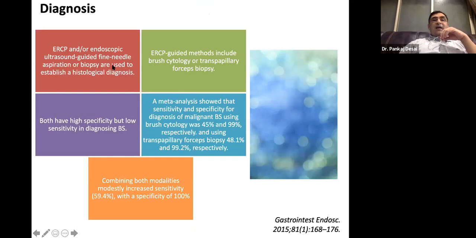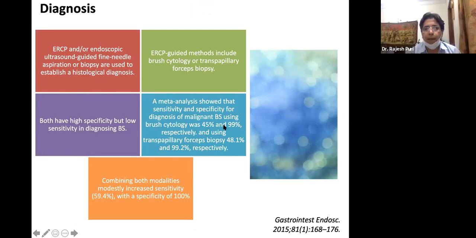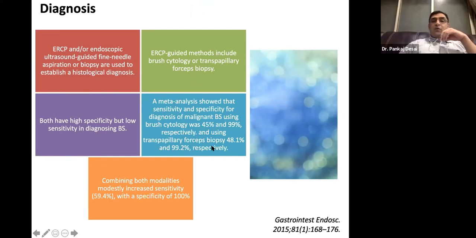ERCP and or EUS-guided FNA or biopsy are used to establish a histological diagnosis. ERCP-guided methods include brush cytology or transpapillary forceps biopsy. Both have high specificity but low sensitivity. This is very important. A meta-analysis shows sensitivity and specificity for diagnosis of malignant biliary stricture using brush of 45% and 99% respectively, and using forceps 48% and 99%. So we have very high specificity, but sensitivity is less. Combining both brush and forceps, you get a specificity of 100% but sensitivity of only around 60%.